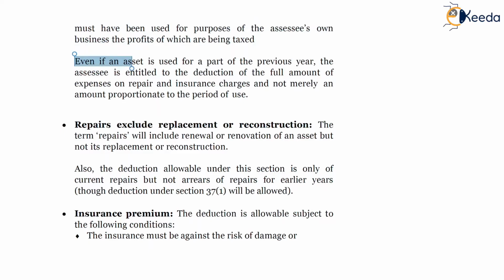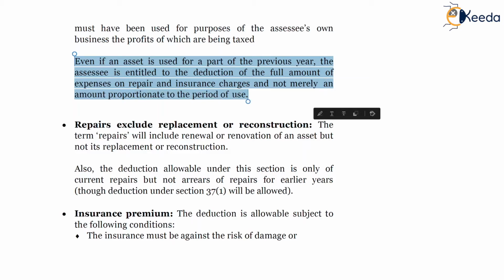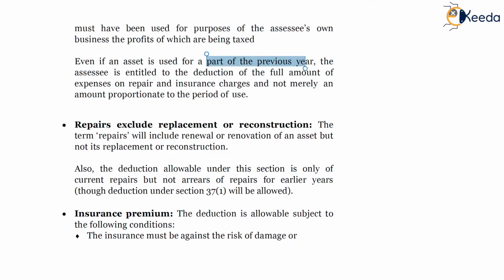Even if an asset is used for a part of the previous year, the SSC is entitled to the deduction of the full amount of expenses on repairs and insurance charges, and not merely an amount proportionate to the period of use. So also, if you have used the property for part of the previous year, in those cases the deduction need not be proportionated. The deduction will be allowed 100%.